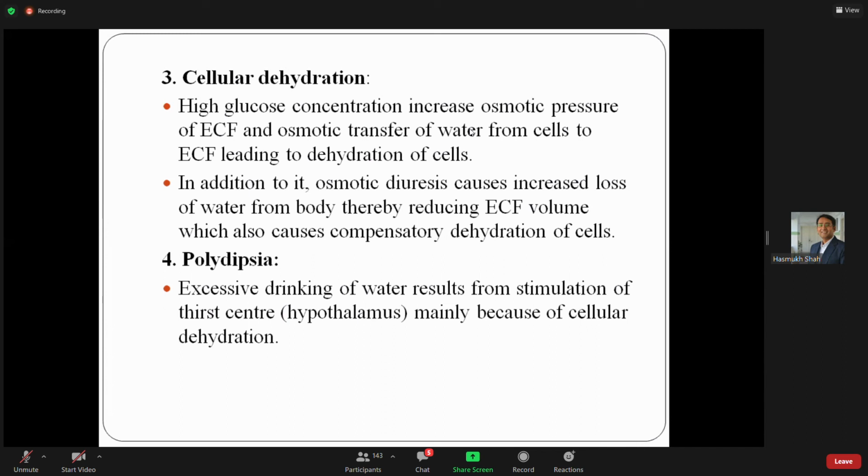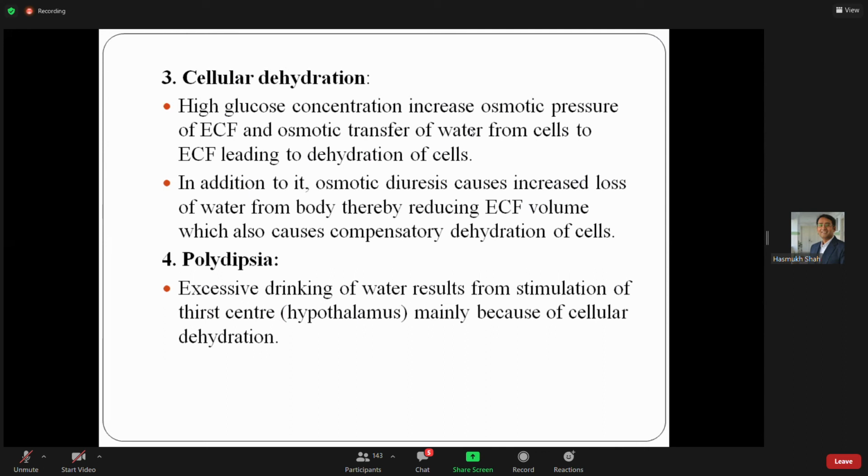So here we send signals to the hypothalamus. Now osmoreceptors in the hypothalamus are stimulated, and there is a development of the compensatory mechanism, and we drink too much water. This is known as polydipsia. Now, this is the basis of polydipsia.